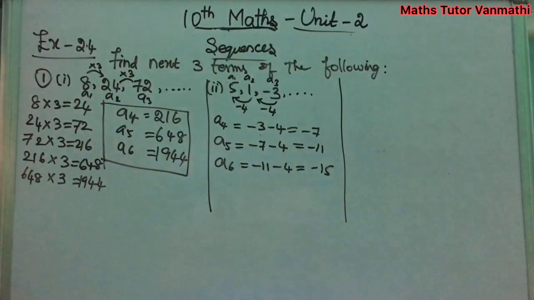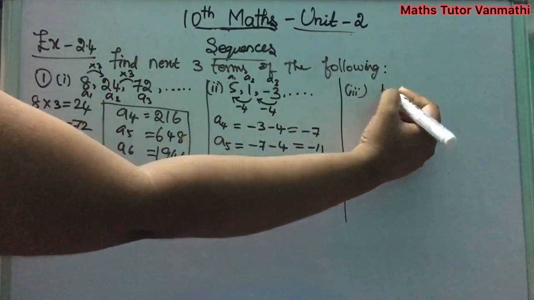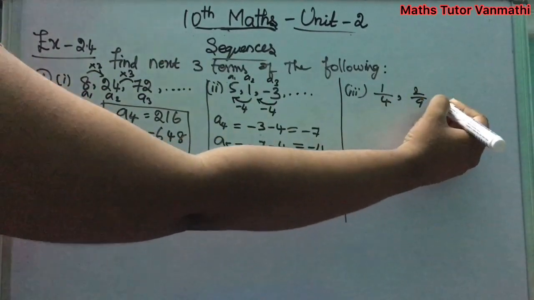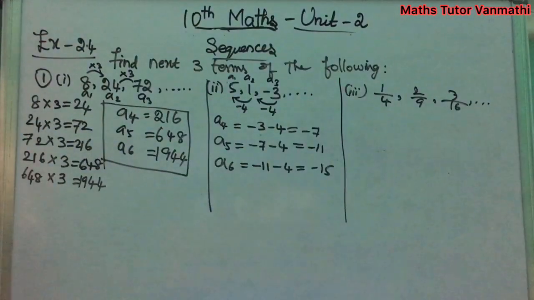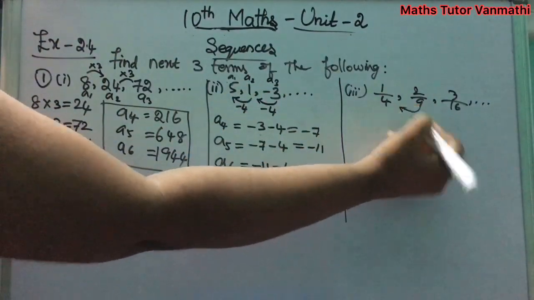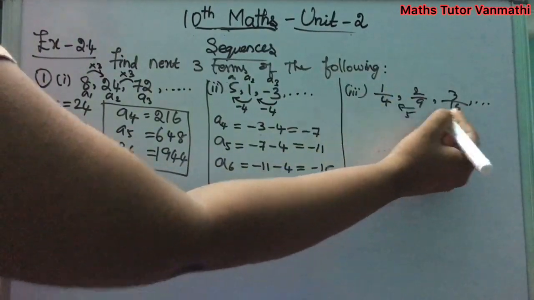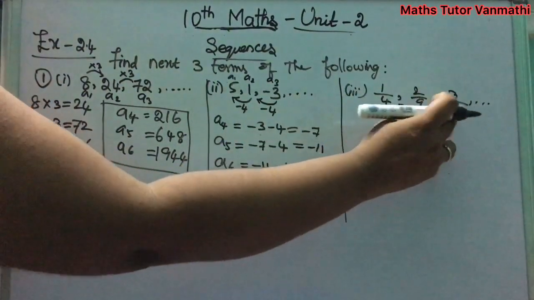Okay, next is the third subdivision: 1 by 4, 2 by 9, 3 by 16. Seeing this, 9 minus 4 is 5 and 16 minus 9 is 7. So it is not a common difference.